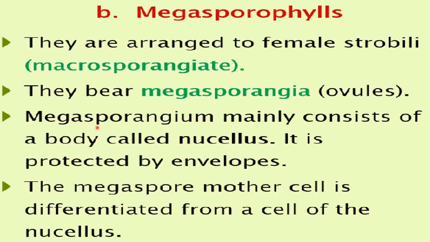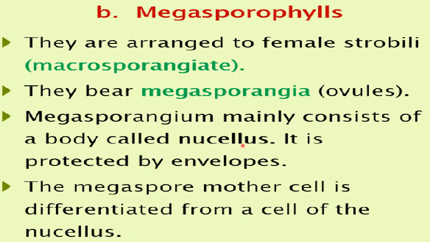Now the megasporangium, plural form is written here, megasporangia. So the megasporangium mainly consists of a body called nucellus. So what is present inside the megasporangium? Nucellus is present. It is protected by envelopes. So the nucellus which is present inside the megasporangium is protected by envelopes. Envelopes means layers of cells simply. The megaspore mother cell is differentiated from a cell of the nucellus.